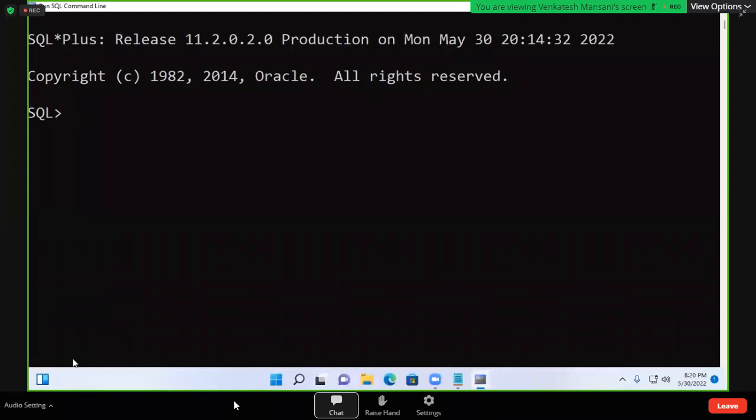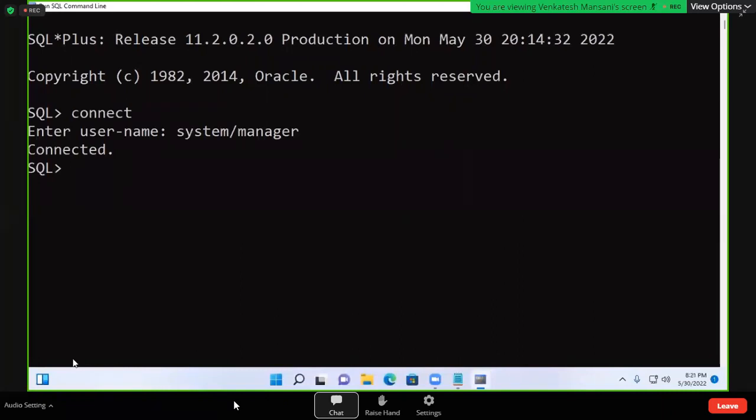So it is not a database. It is connected to the database. You observe, connect. I am typing username, I am typing password. Connected. My application connected to the database. It is not a database. It is connected to the database.